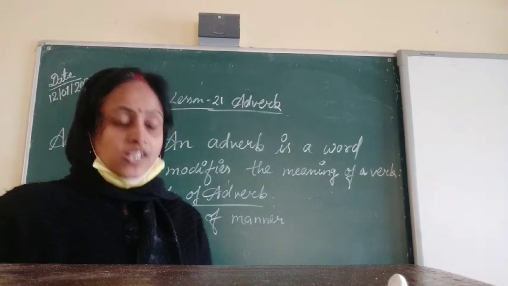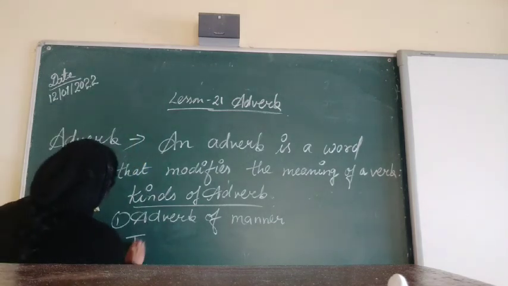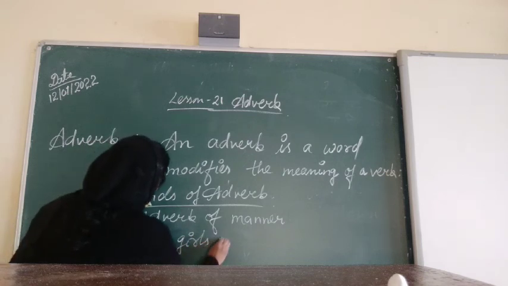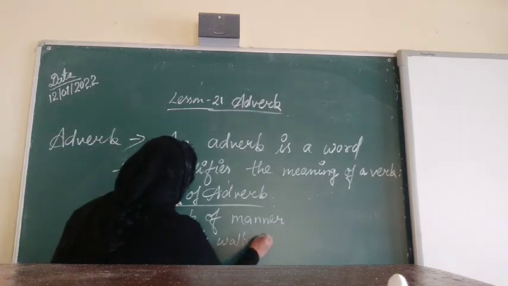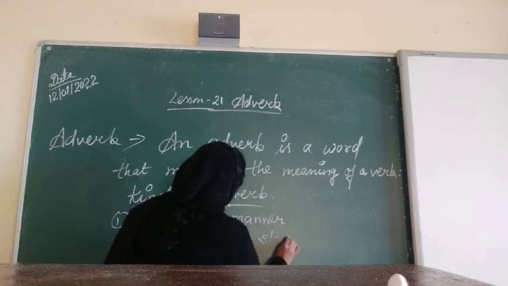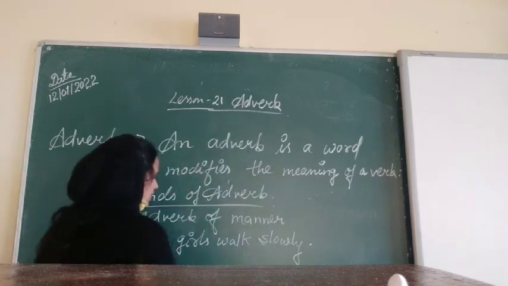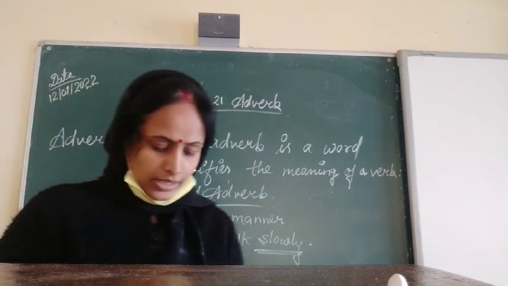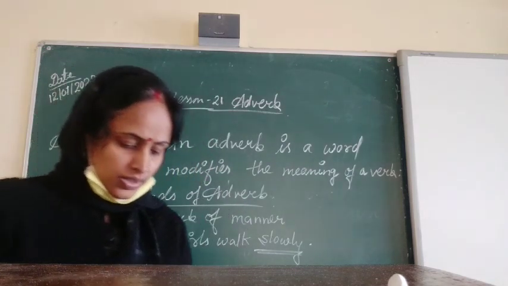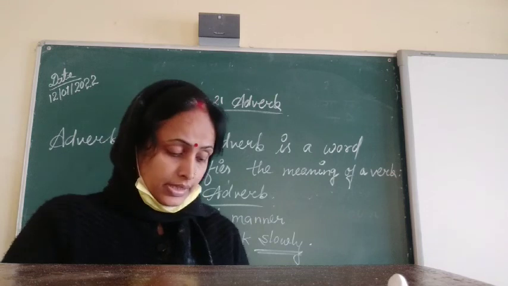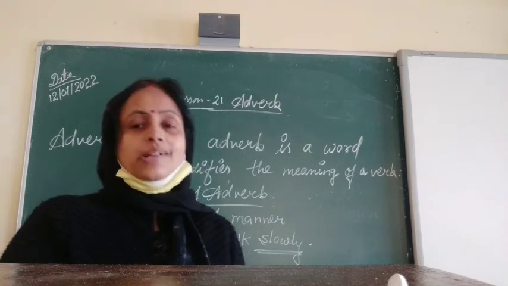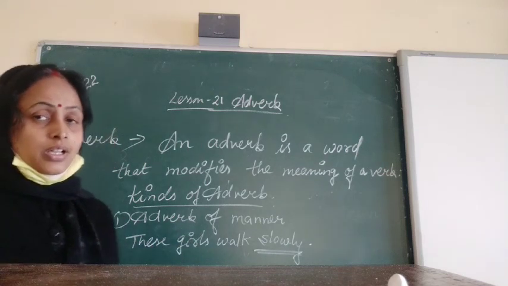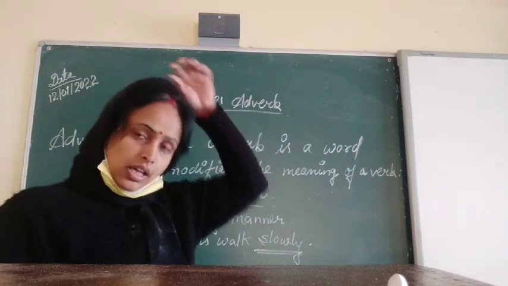These girls walk slowly. Okay, so here adverb is what? Slowly. So this tells us about what? Adverb of manner. They clearly describe how the actions are done. How? What is the way of doing the action? How the actions are done. How to do the action.